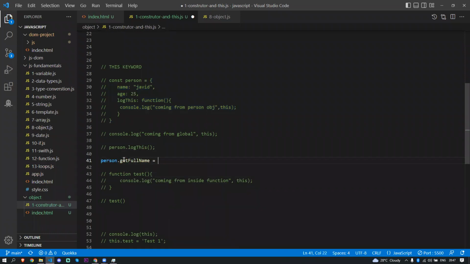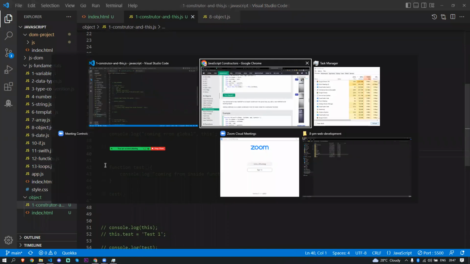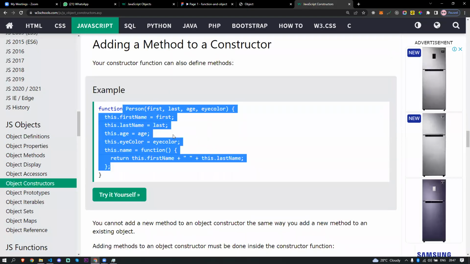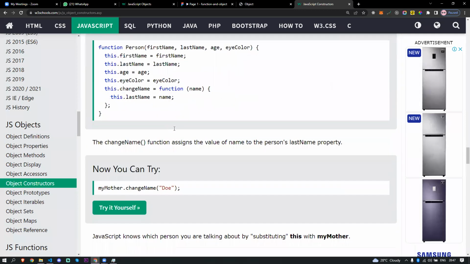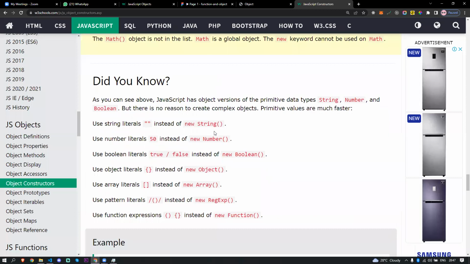You can make it a function, and this function could use this.name, person.name, person.lastName. You can add it that way, but this would not be possible in the function constructor. So the changeName function assigns the value. We'll get into the built-in constructors later.